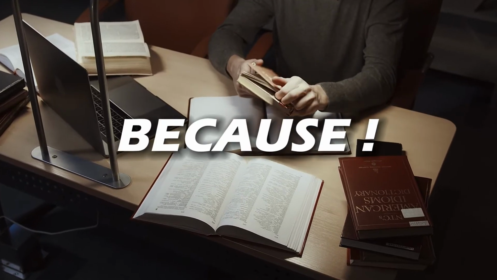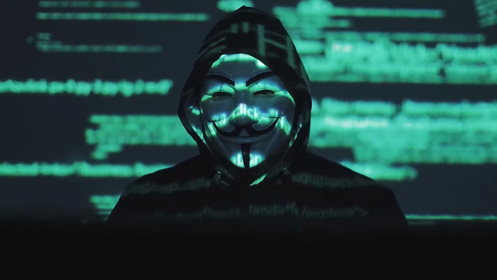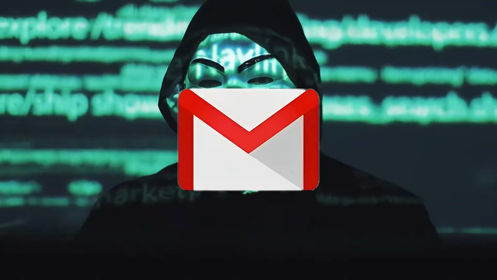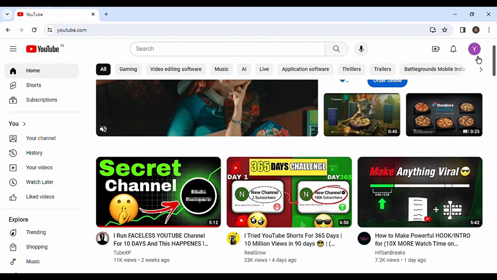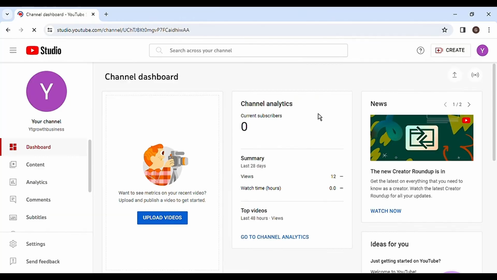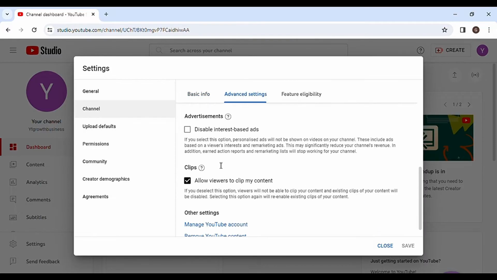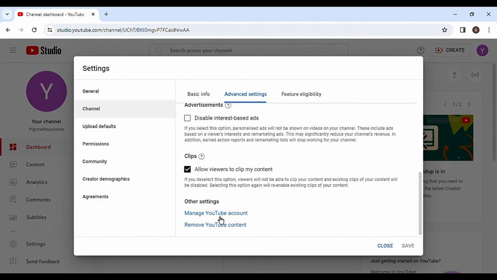Choosing a new email address for your channel is essential to mitigate potential security issues down the line. This precaution plays a critical role in safeguarding your channel's integrity. Utilizing YouTube Studio effectively empowers creators to manage their channels and settings with ease. By accessing advanced settings, you ensure your channel is optimally configured for growth.